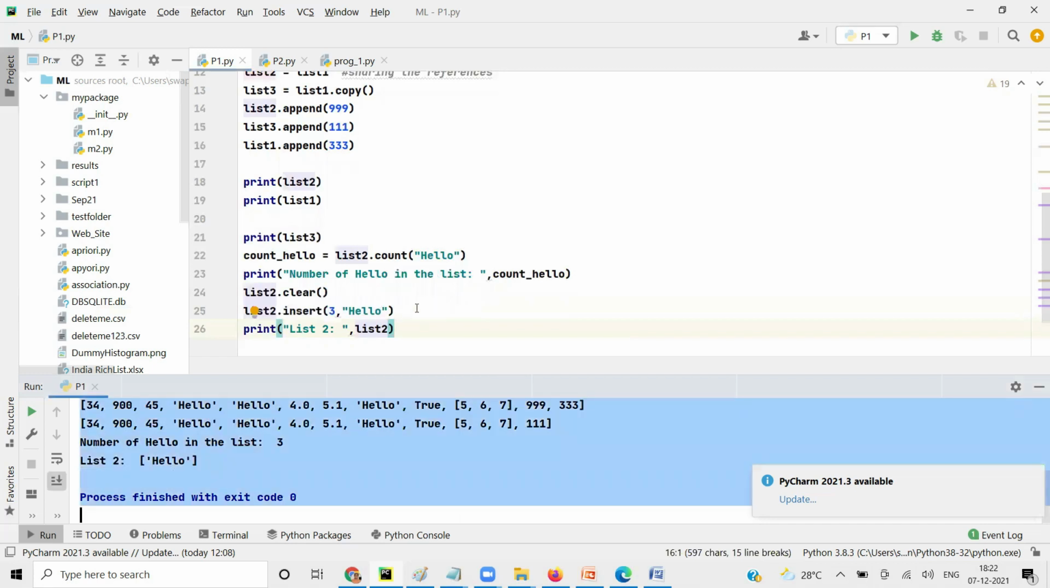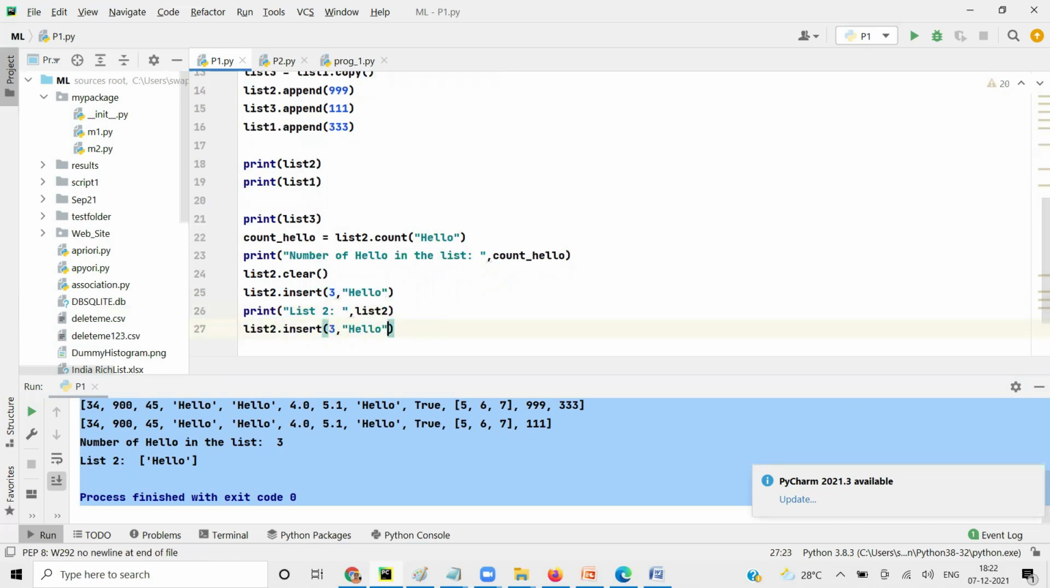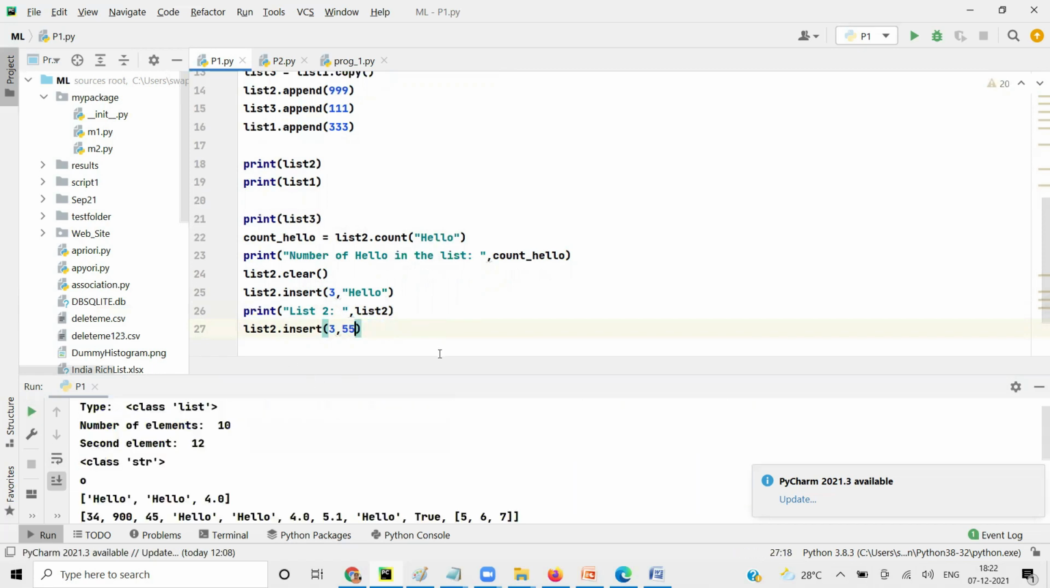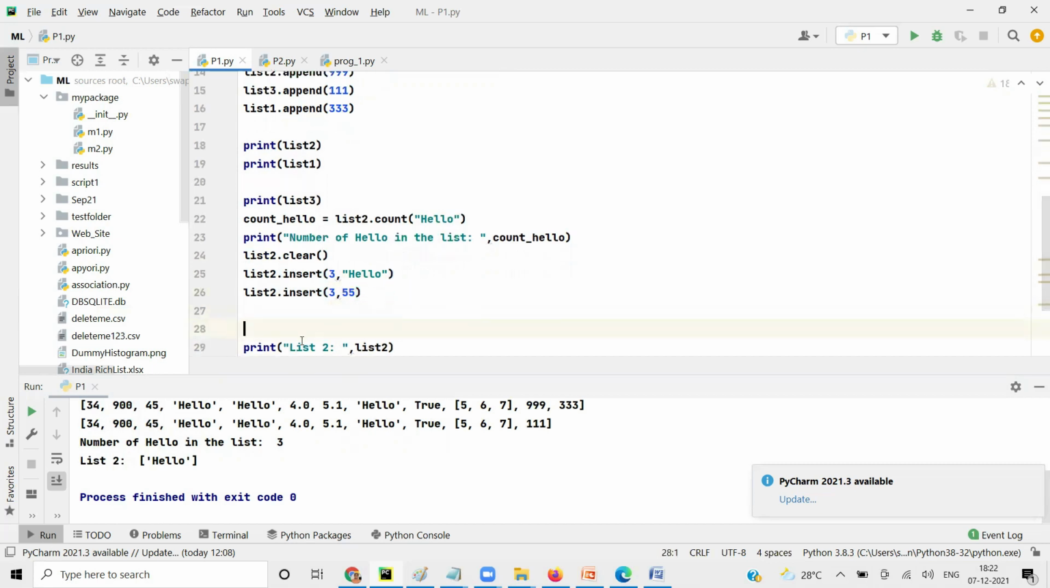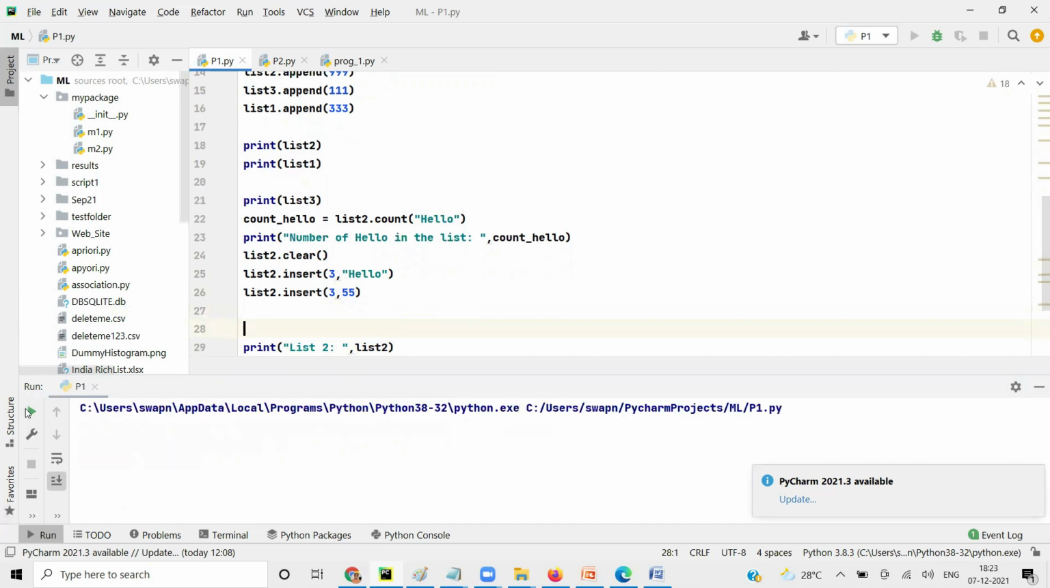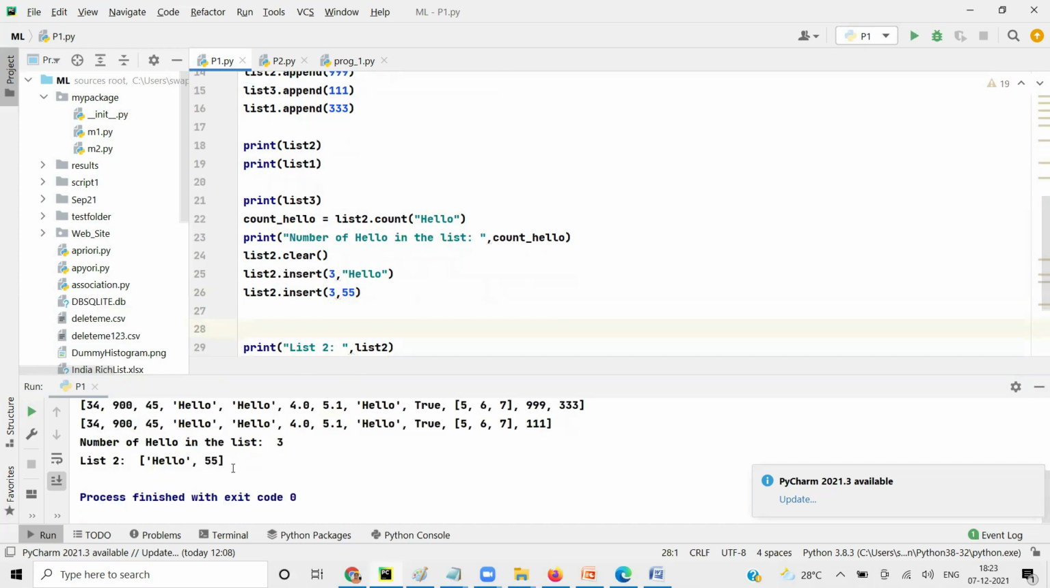Now again, I try to add something at the third position, let's say. So again, what will happen? I'm supposed to print it before. So it is adding at the third position, but since there's nothing between first and third, it became the second position. Again, I'm going to add, and this time I'll say 555. Since there's nothing at the third index, fourth, so it became here.